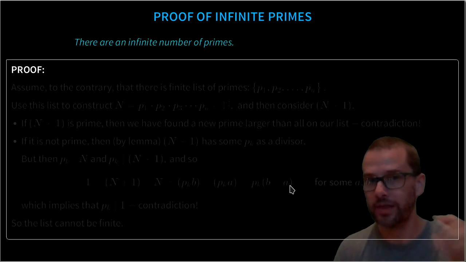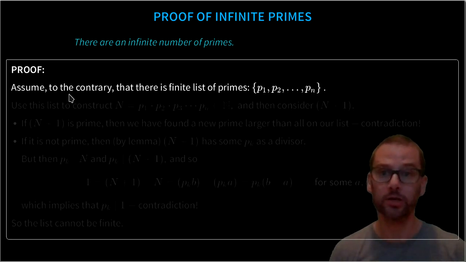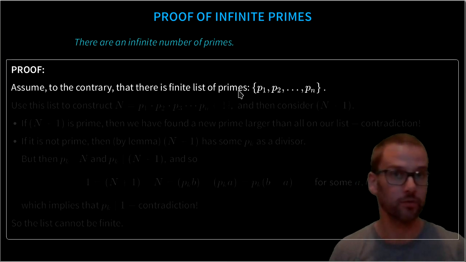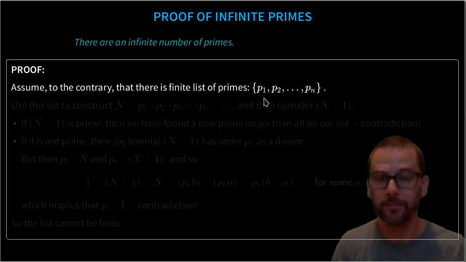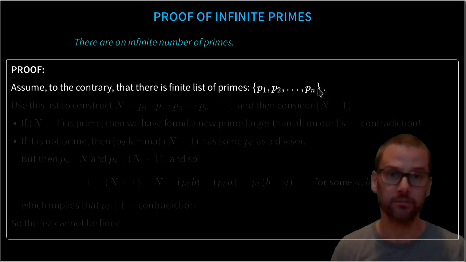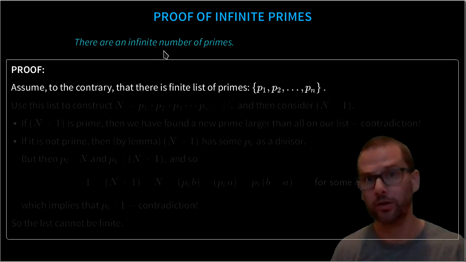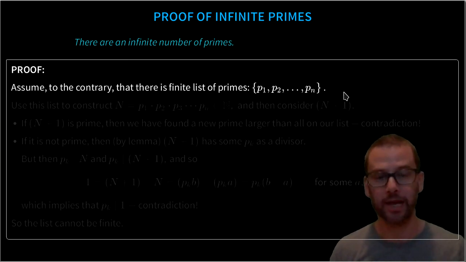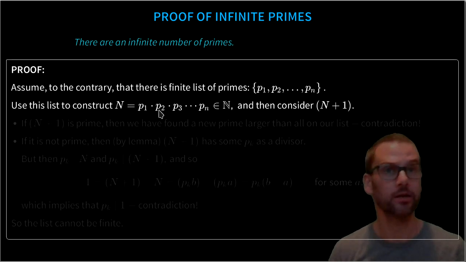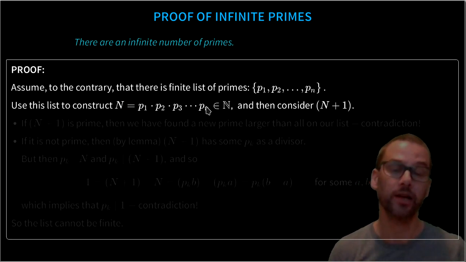Now that we're armed with that, we can actually go ahead and prove that there are an infinite number of primes. So assume, to the contrary, that there is a finite list of primes that stops at some point, and we can find them all, because it's finite. We could in principle find them, and we can write them down, p1 up to pn. So it's a set of all the primes, and it's finite. Because we're assuming, to the contrary, this result isn't true. So use this list to compute the number capital N, which we'll write as the product of all of those primes. Since this is a finite list of finite numbers, this is itself a natural number.